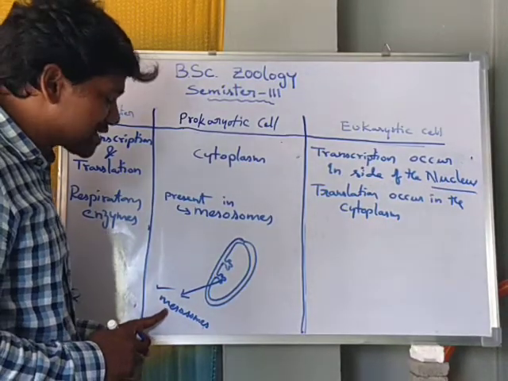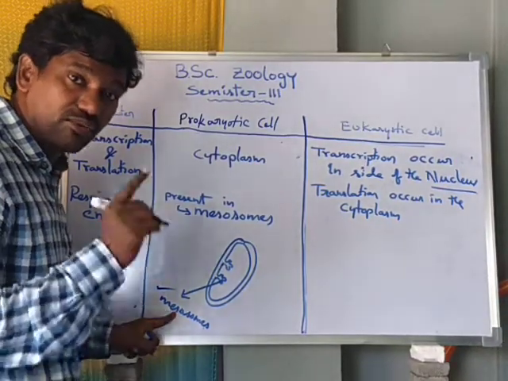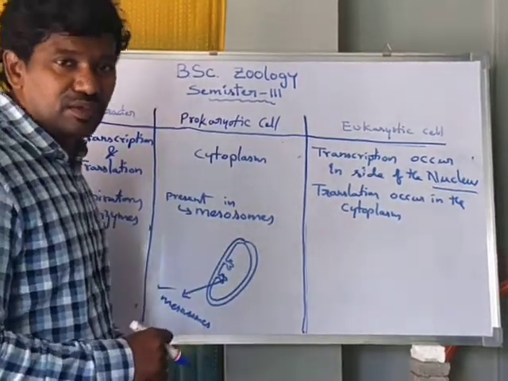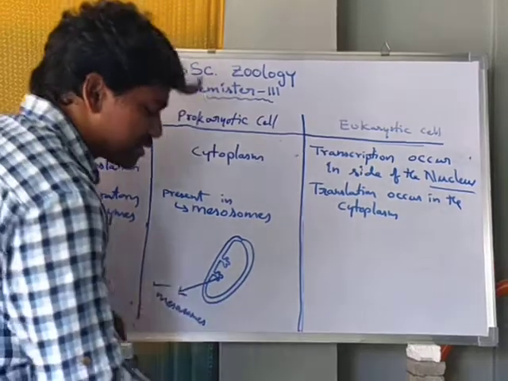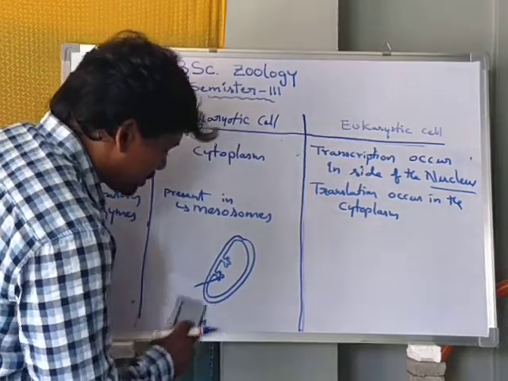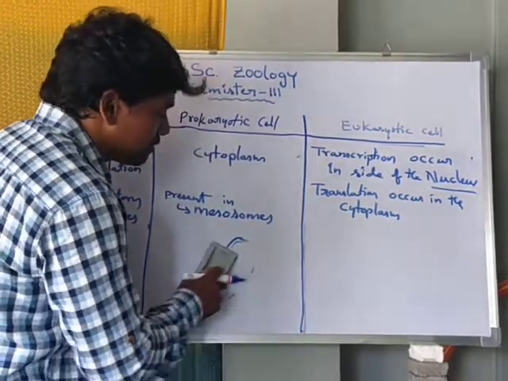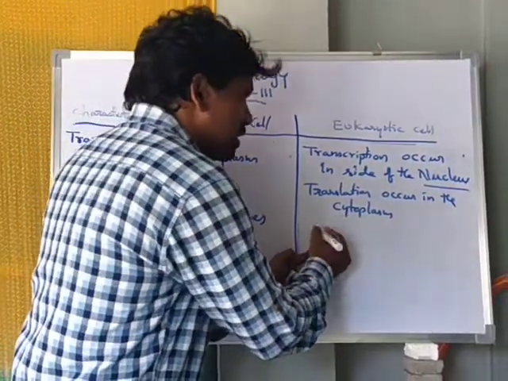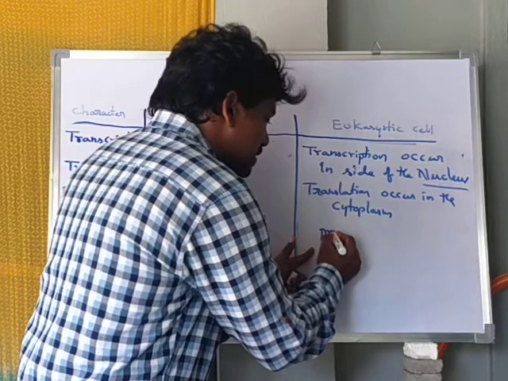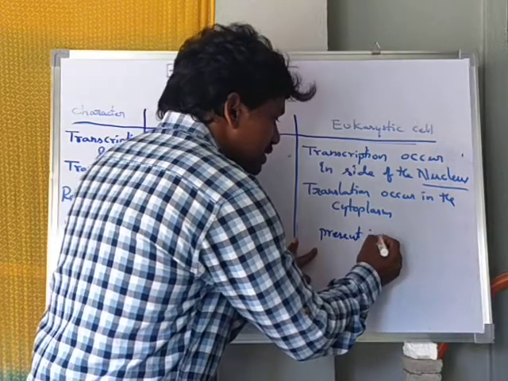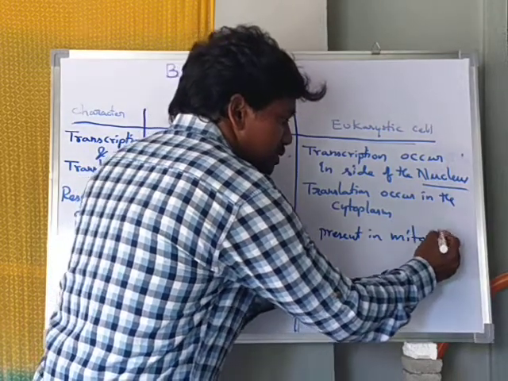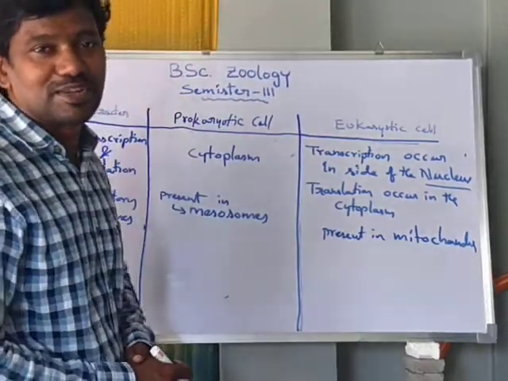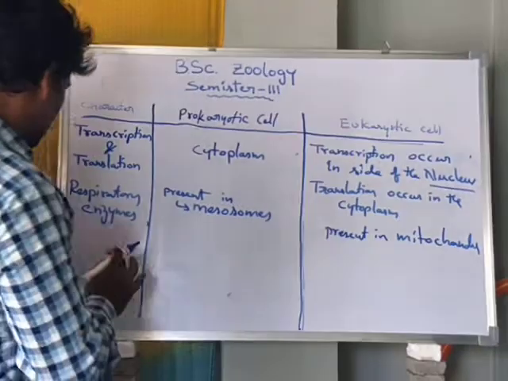So the mesosomes are responsible for respiration in prokaryotic cell. Here in eukaryotic cell, the respiratory enzymes are present in mitochondria. Mitochondria is responsible for respiration.